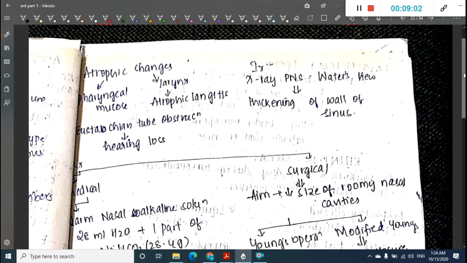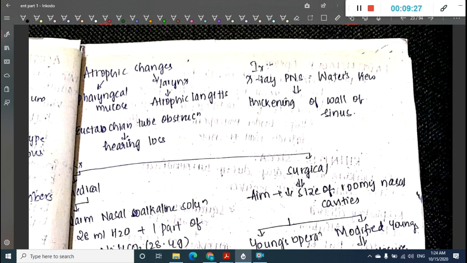Then atrophic changes sometimes occur, mainly in the pharyngeal mucosa and the larynx. If it occurs in the larynx, it causes atrophic laryngitis.